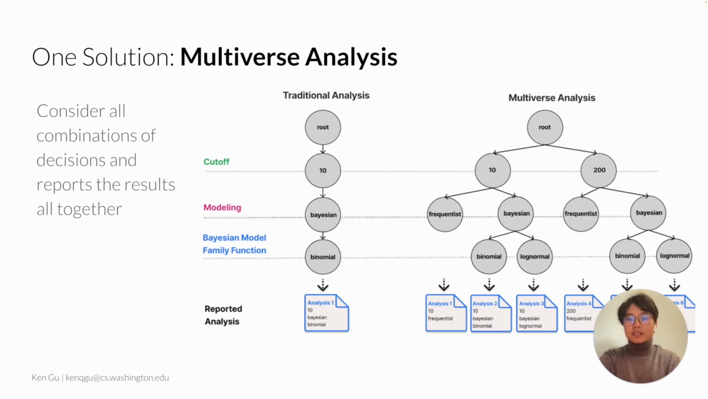Unlike the predominant statistical analysis paradigm, where analysts report only a single set of decision options, multiverse analysis requires analysts to specify a key set of decisions and decision options and consider and report the analyses, which include all reasonable combinations. By doing so, multiverse analysis is designed to improve the transparency and robustness of statistical analyses.